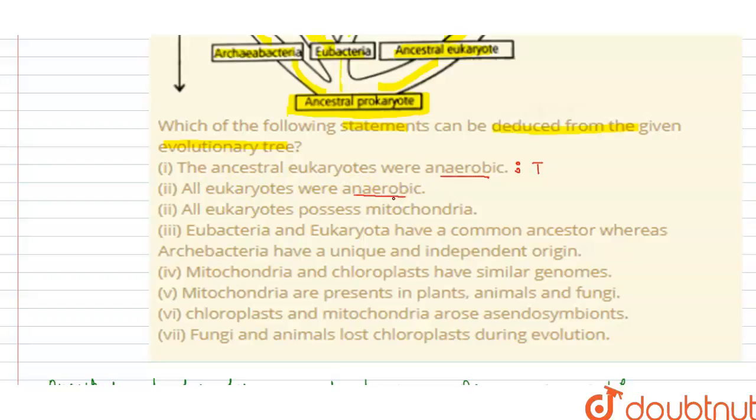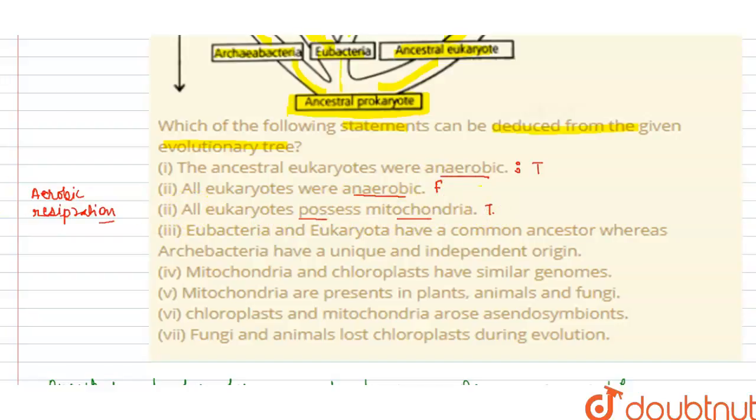Why? Because plants breathe via aerobic respiration, fungi also, and even in human beings aerobic respiration occurs. There are some eukaryotes that are anaerobic, but not all are anaerobic. This is false. Next, all eukaryotes possess mitochondria.